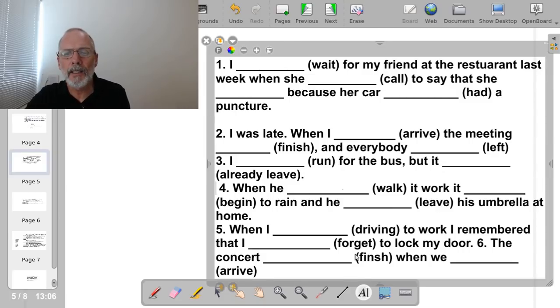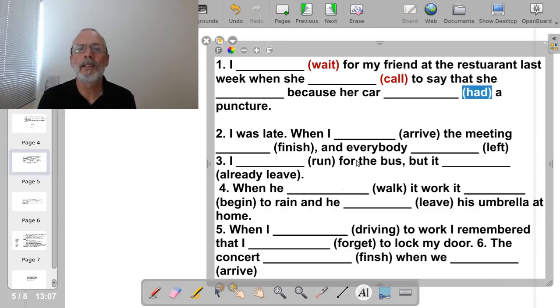Here in these sentences we have some verbs. Here are the verbs. The first verb is wait. The second verb is call. And the third verb is had. So, put the verbs into the correct tense: past simple, past continuous, or past perfect. Can anybody write the answers?